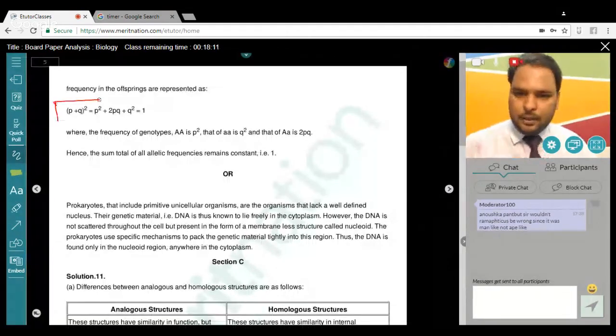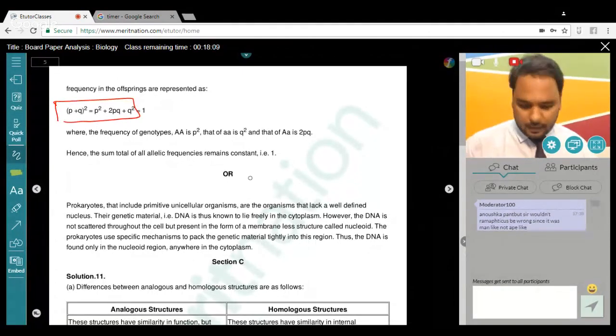This is the equation, and you just have to explain that. Fine. All right. Now the next question is the OR question of question number 10. Although a prokaryotic cell has no defined nucleus, yet DNA is not scattered through the cell. Explain. Okay. It was a simple answer because